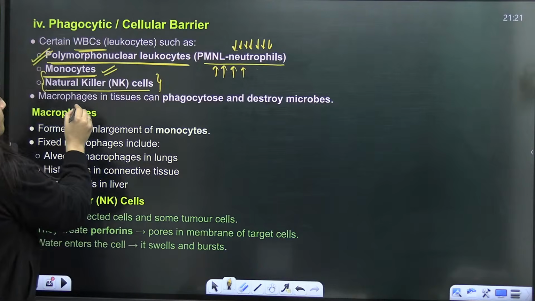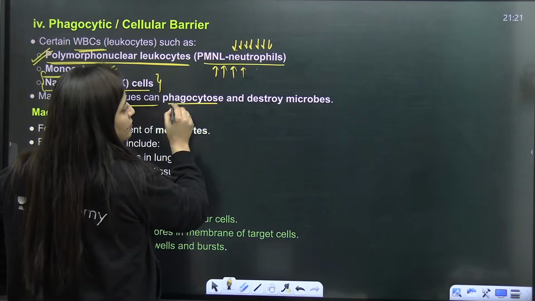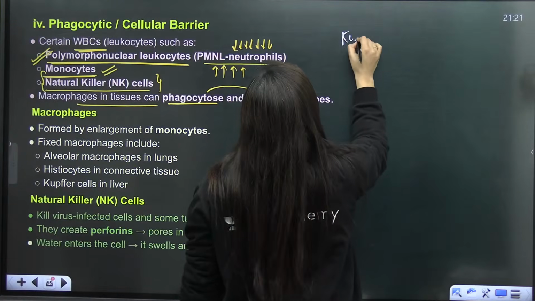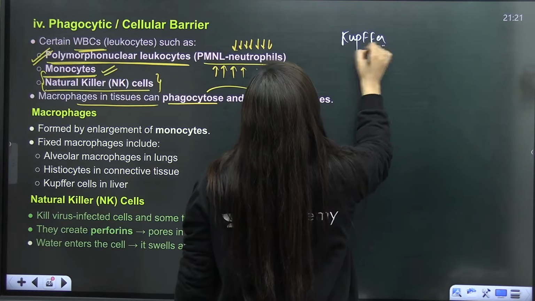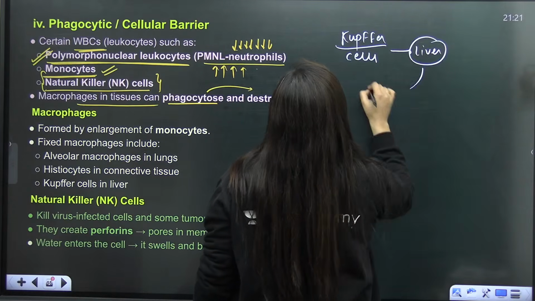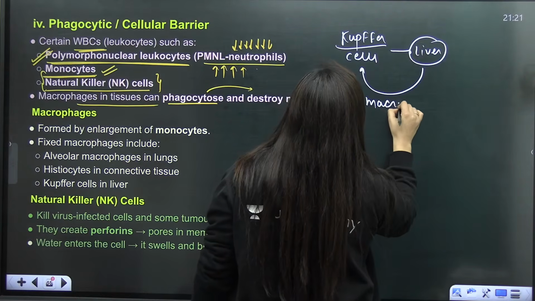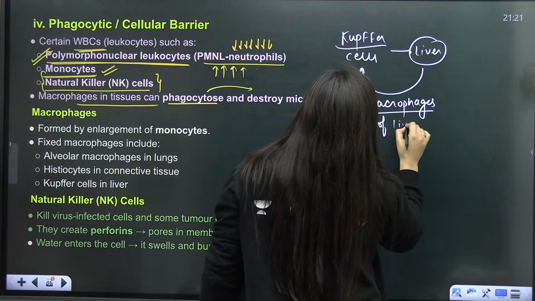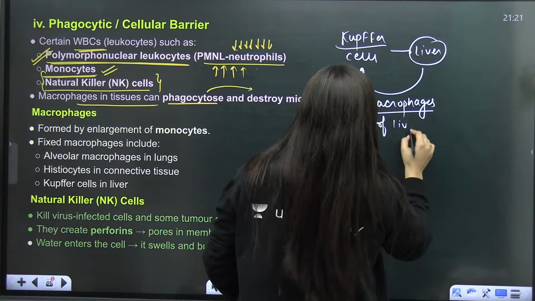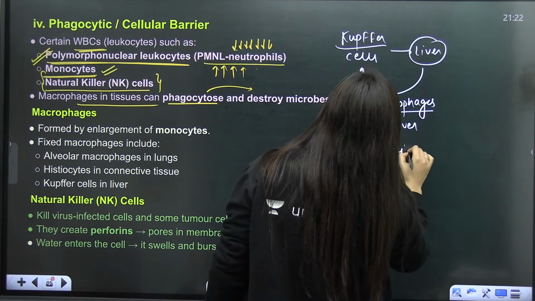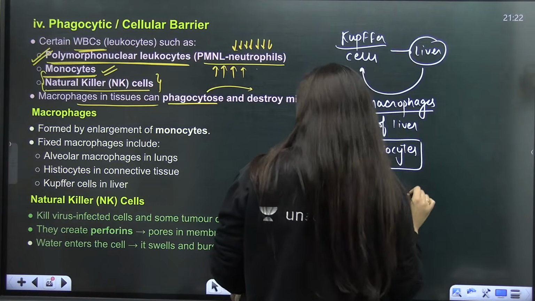Right? Next is macrophages in the tissue. They can phagocytose and destroy the microbes. I'll give you the example again. Just Kupffer cells. Where are they present? Liver. These are the macrophages of liver. Okay. Other than that, you discuss about the histiocytes.